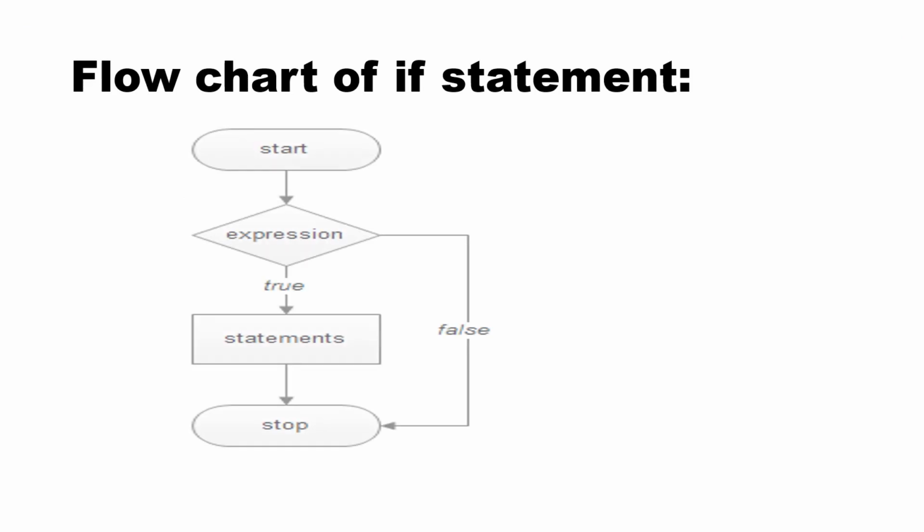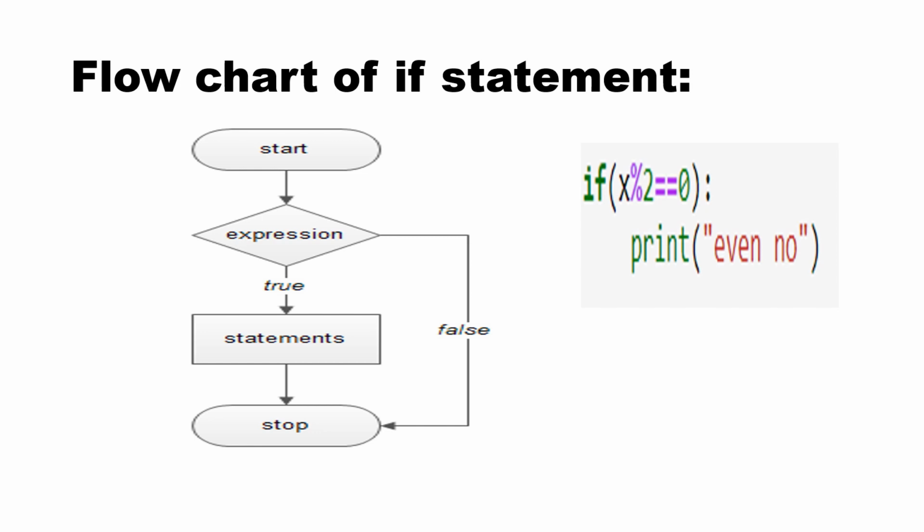This is the flowchart for the if statement. Now let's understand it. A flowchart always begins with start. And here we have the condition first. The condition is put inside a diamond, which is called a decision box.